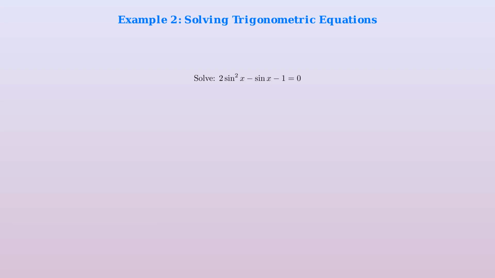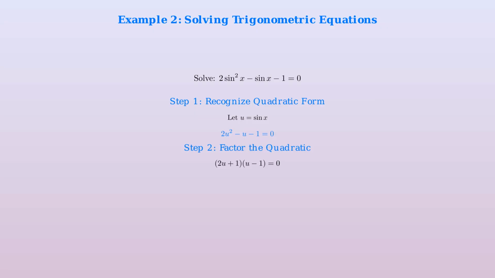We need to solve 2 sine squared x minus sine x minus 1 equals 0. Step 1, we recognize this as a quadratic equation in sine x. Let u equal sine x, so our equation becomes 2u squared minus u minus 1 equals 0. Step 2, we factor the quadratic. 2u squared minus u minus 1 factors as 2u plus 1 times u minus 1 equals 0. This gives us u equals negative 1/2 or u equals 1.